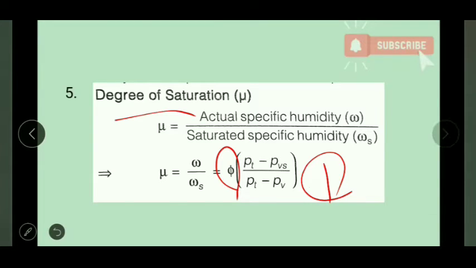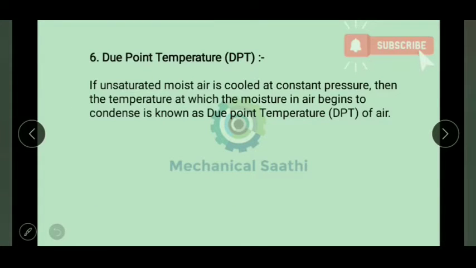So let us move towards the next property, that is the dew point temperature. What it is saying is: if unsaturated moist air is cooled at constant pressure, then the temperature at which the moist air begins to condense is known as the dew point temperature. Let us see the graph so that you can understand it better.